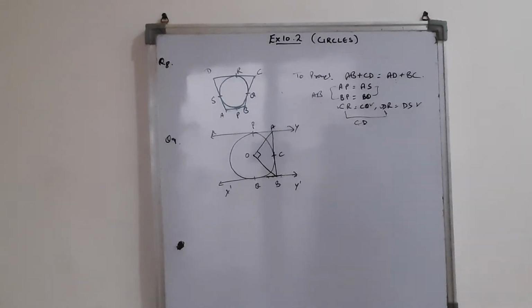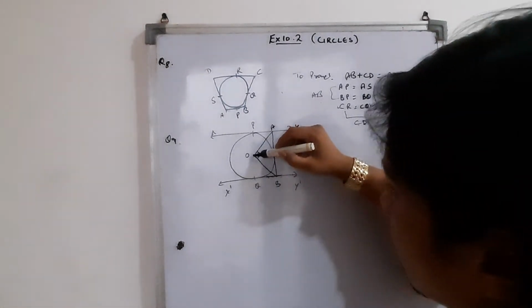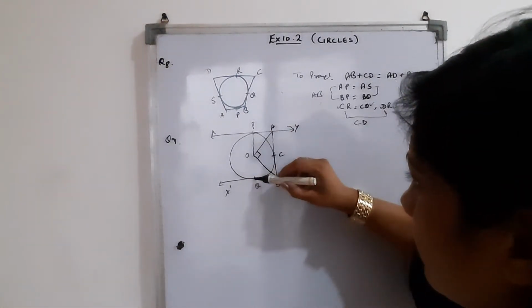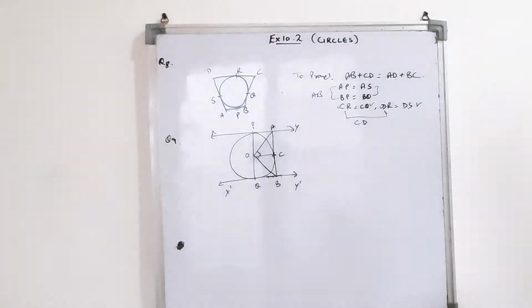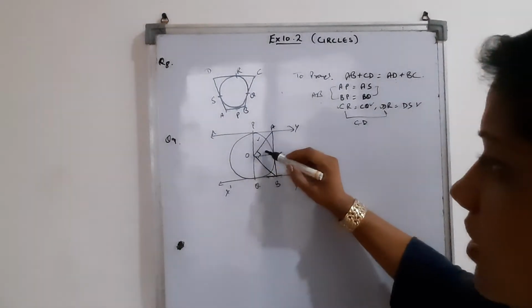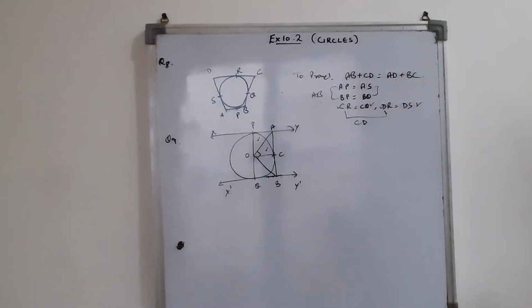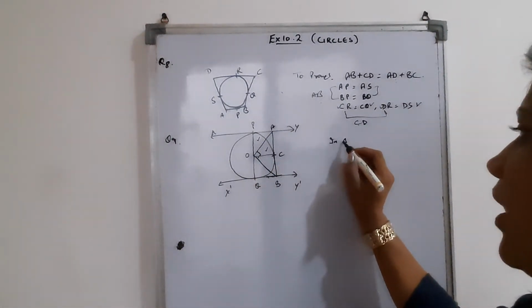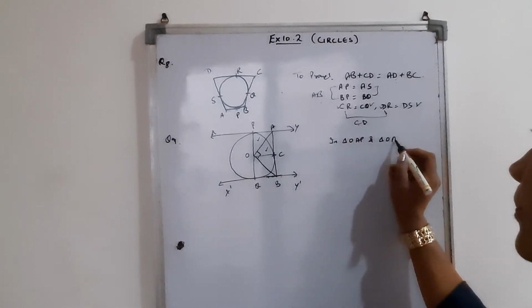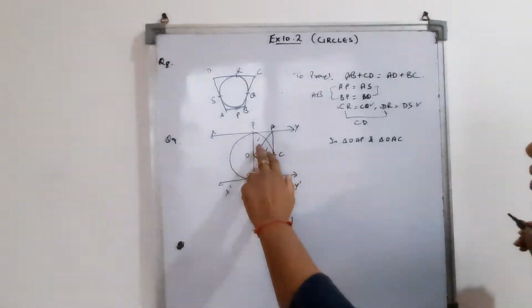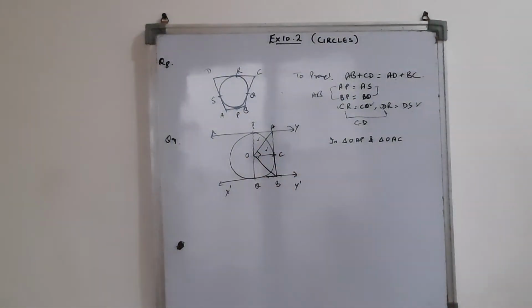So what we can do for that? First of all, let's join these point of contacts with the center. I have joined all three point of contacts. Now you need to move to this triangle and this triangle. So let's write triangle OAP and triangle OAC. Can we prove the congruency between them? Yeah, easily we can prove the congruency.